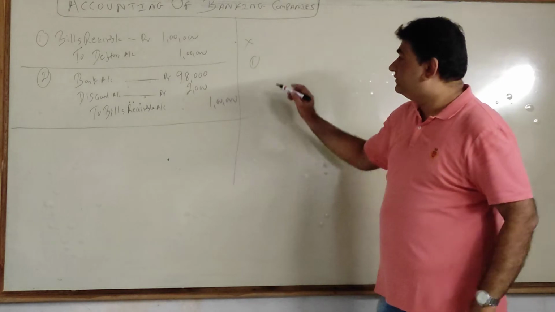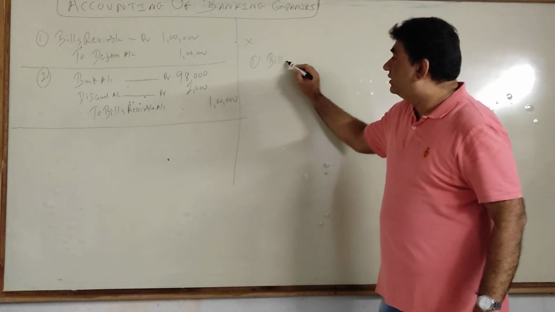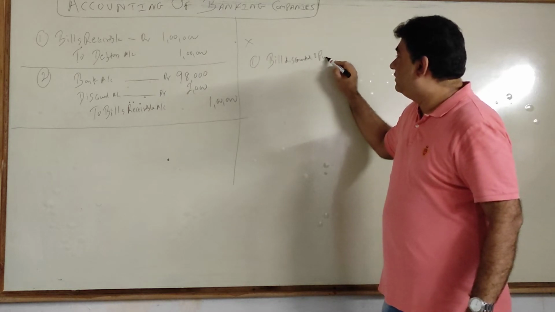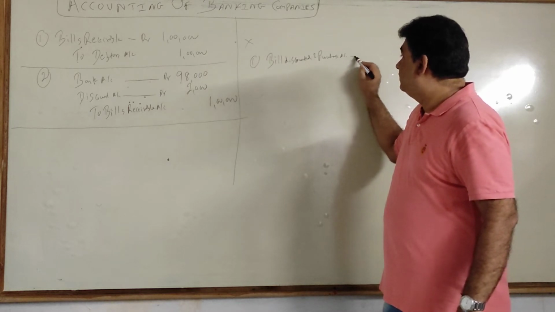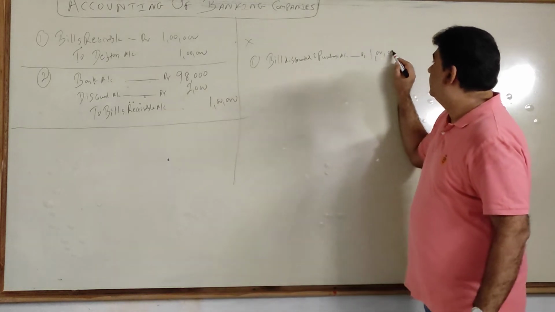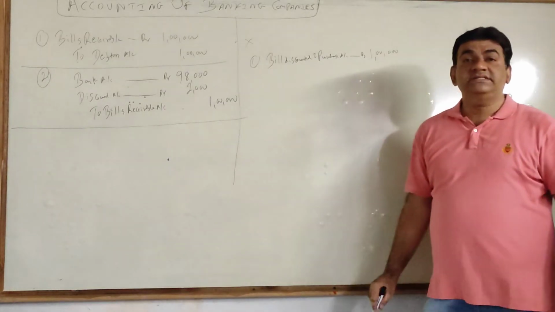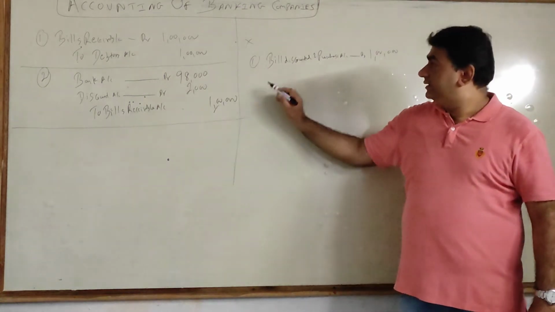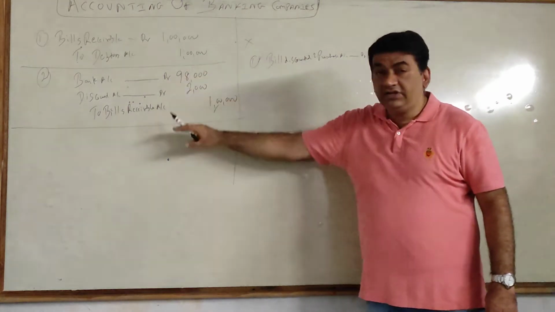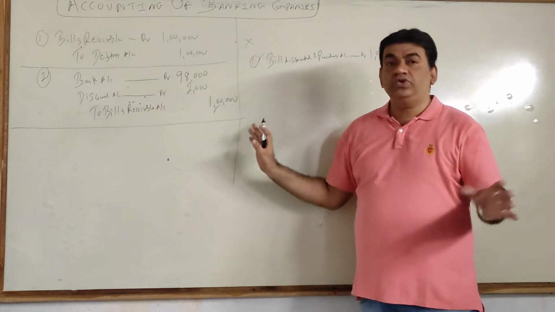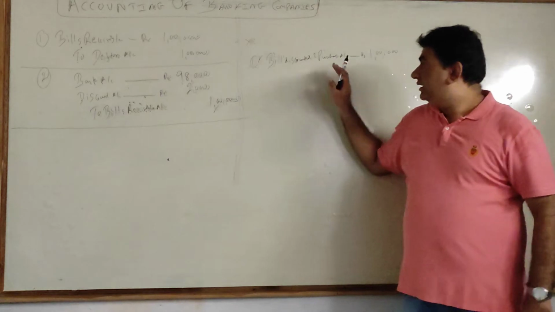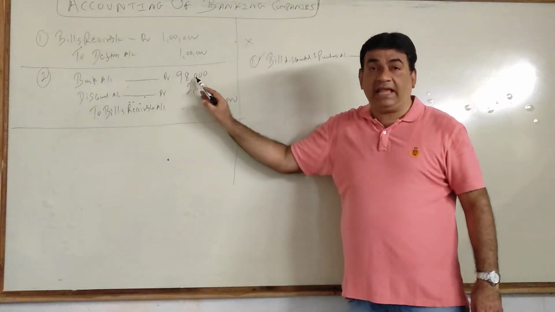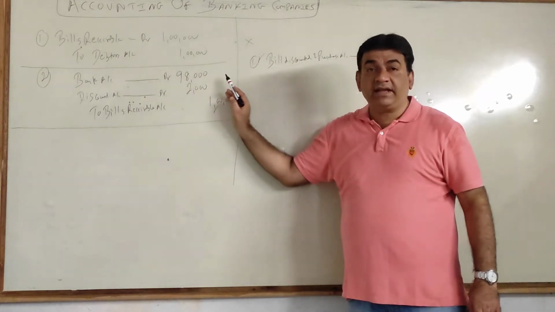So when the bank receives, they will debit an account called bill discounted and purchase account. Bill discounted and purchase account, that is 1 lakh. Got it? So here 1 lakh is the credit. Here I did. Remember, this is not in your syllabus, but I am just making you compare so you get the concept in a much better way. Clear?